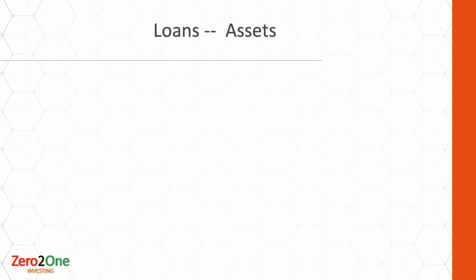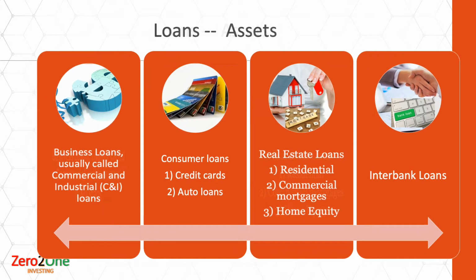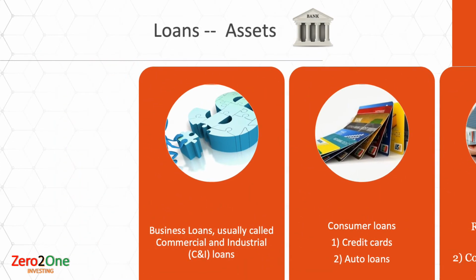Let's look at the assets on the balance sheet of the bank. These are the loans, commonly known as advances, which a bank issues in various forms and earns interest on the given capital. The first is the loans which are given to businesses. Whenever we read the balance sheet of any company and see short-term and long-term debts, most probably such loans have come from some sort of financial institution, and one of the major ones would be banks.